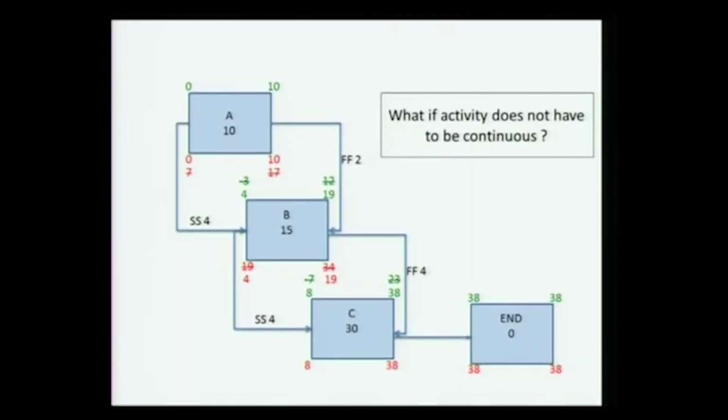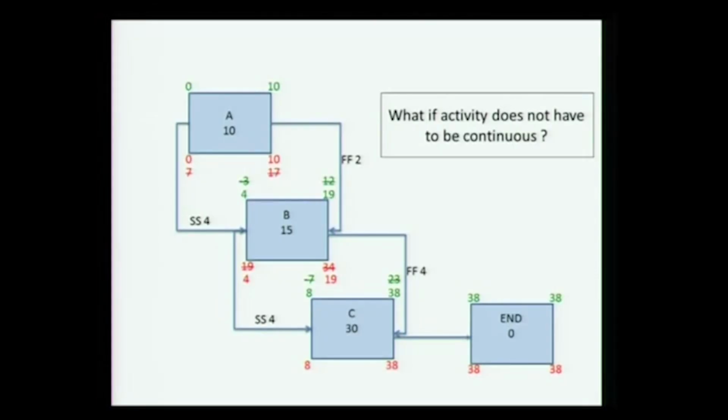Let me go to the end of B. Okay, and now we are taking away this continuous activity. End of B is not critical. It can end at 34 without delaying. Right. Do all of you see that?